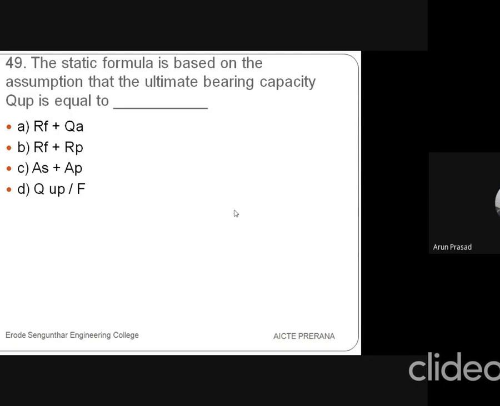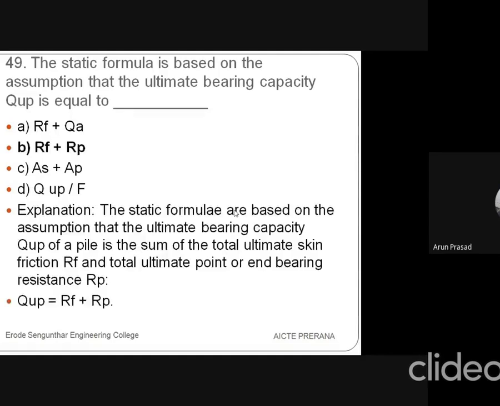The static formula is based on the assumption that the ultimate bearing capacity QUP is equal to, so what will be the answer? RF plus RP. RF is ultimate skin friction, RP is end bearing resistance. When you sum these both, you will get the static formula, the ultimate bearing capacity QP. So you know that, isn't it? RF is ultimate skin friction, and RP is end bearing resistance.